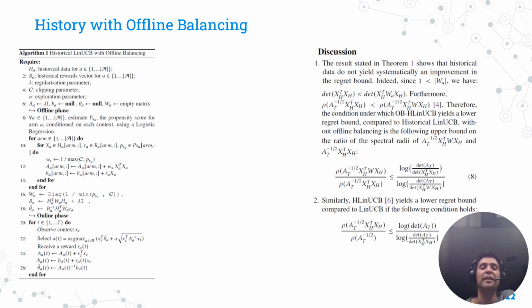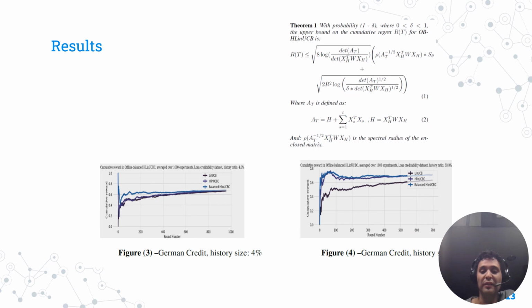To handle that, we have proposed something called historical LinUCB with offline balancing, HLinUCBC. We show that this algorithm does better than the existing state of the art, follows square root T regret, and does better than the baselines, HLinUCB and LinUCB, in terms of cumulative regret.